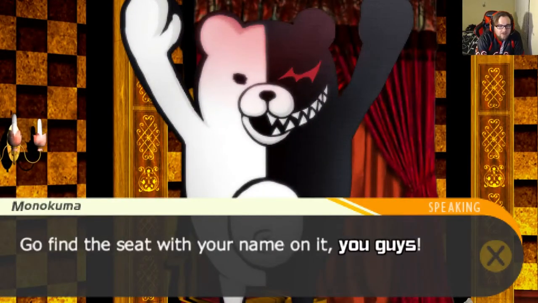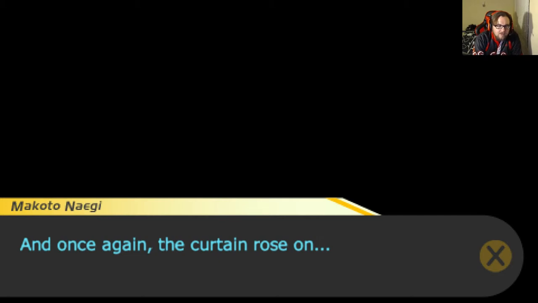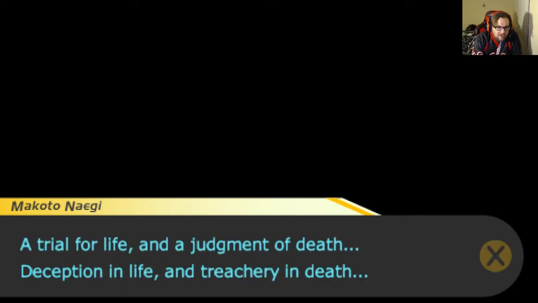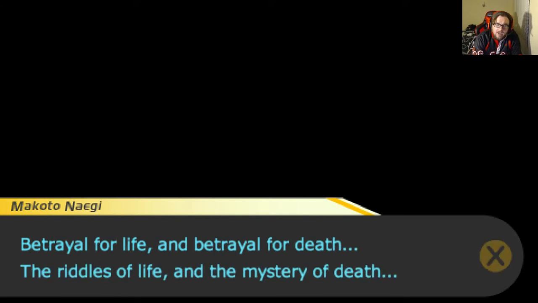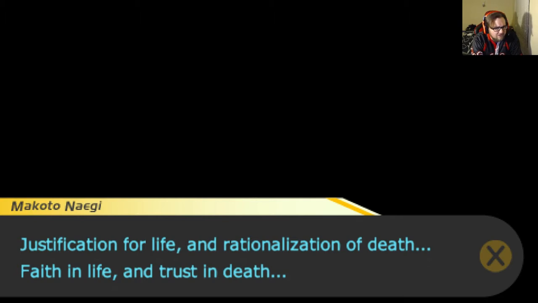Go find the seat with your name on it, you guys. And once again, the curtain rose on the trial for life and the judgment of death, deception in life and treachery in death, betrayal for life and a betrayal for death, the riddles of life and the mystery of death, justification for life and rationalization of death, faith in life and trust in death, the class trial to live or the class trial to die.